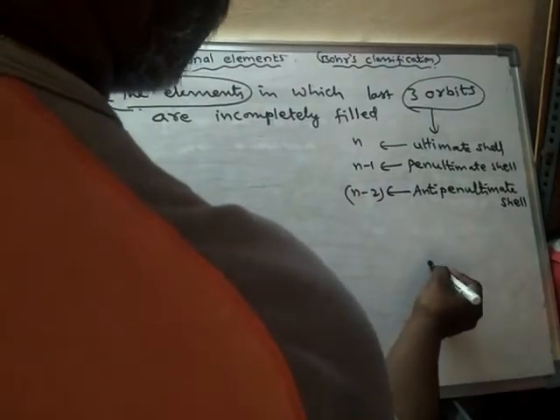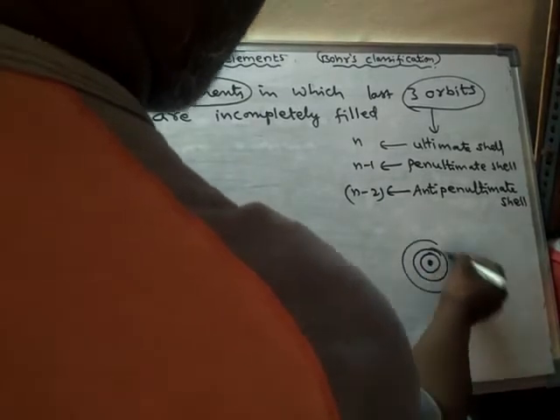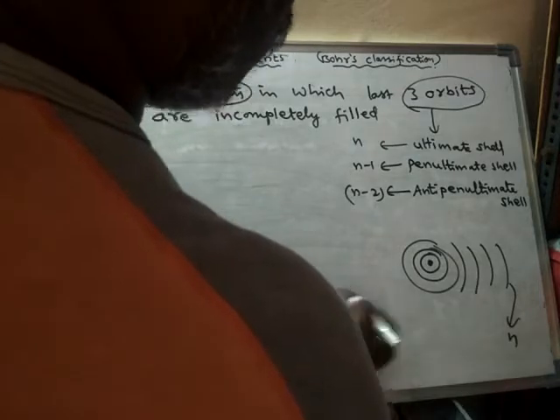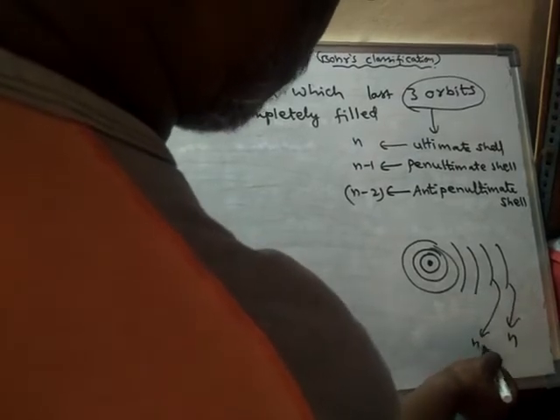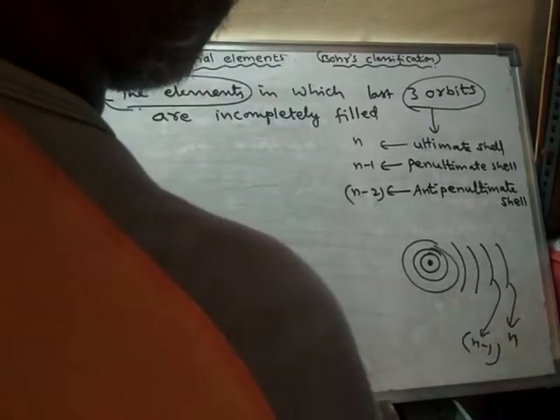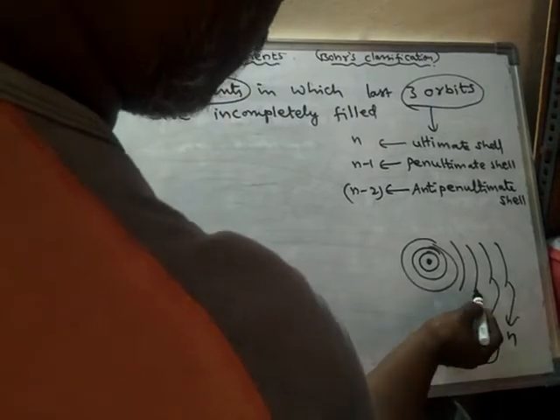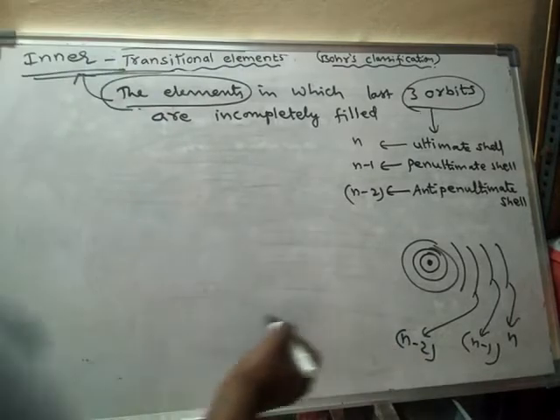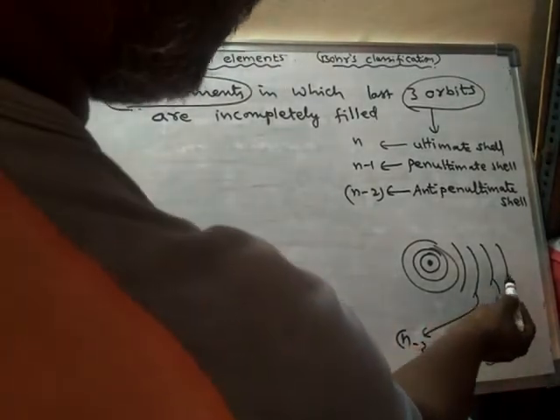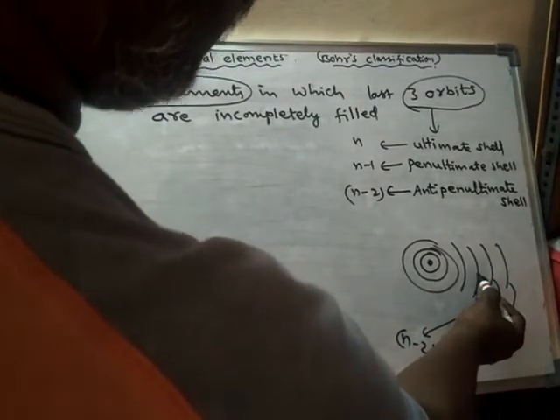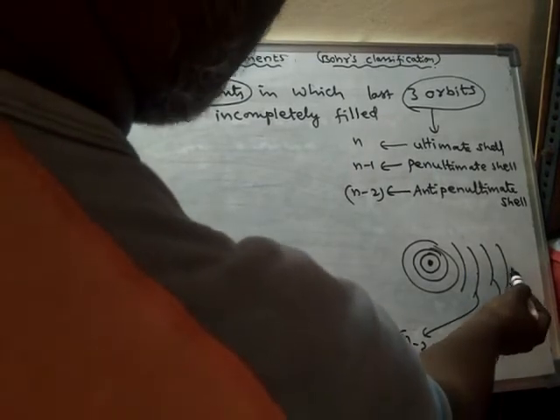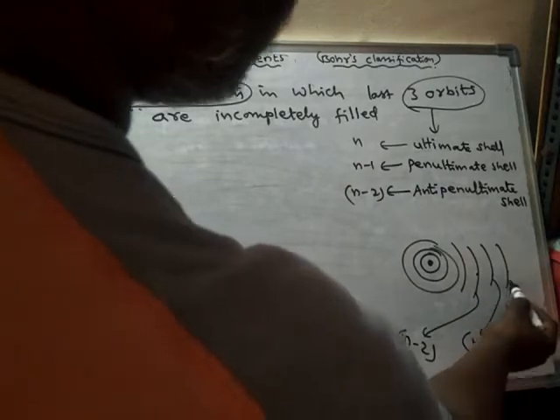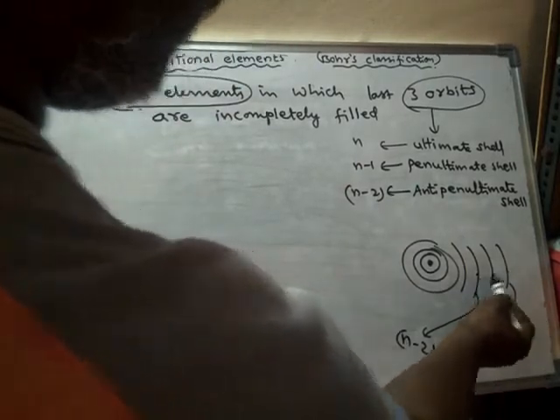Suppose this is the nucleus of the atom, and these are several orbits. This is the nth shell or outermost orbit, then this is the n minus 1 or penultimate shell, and this is the n minus 2 shell. So last orbit, last but one, last but two: ultimate shell, penultimate shell, anti-penultimate shell, or nth shell, n minus 1 shell, n minus 2 shell.